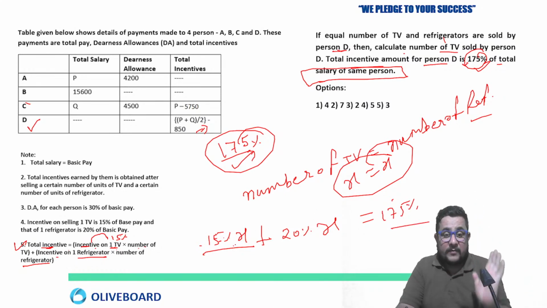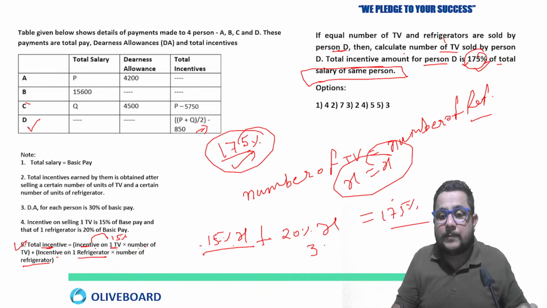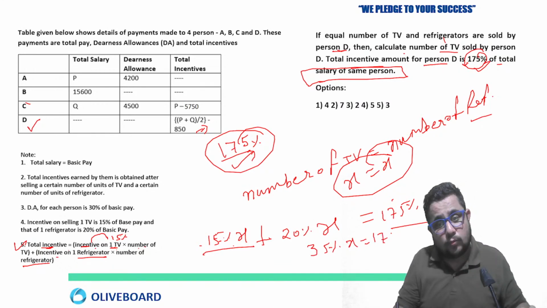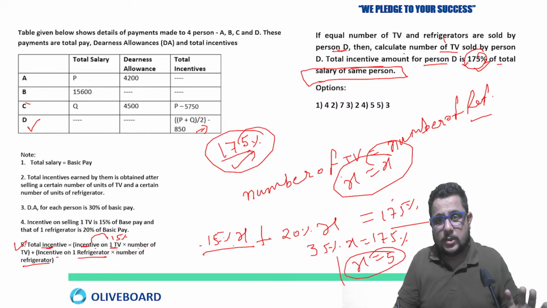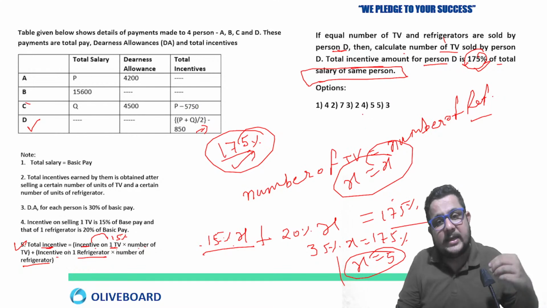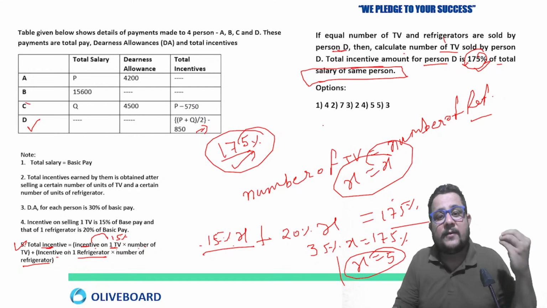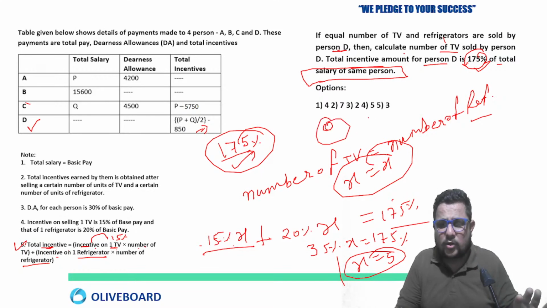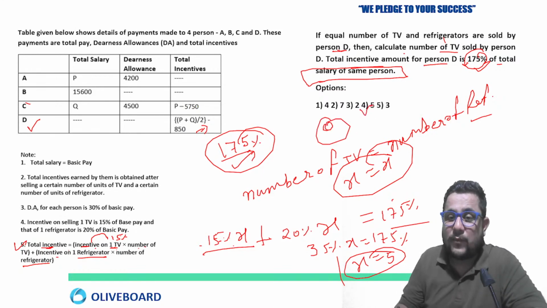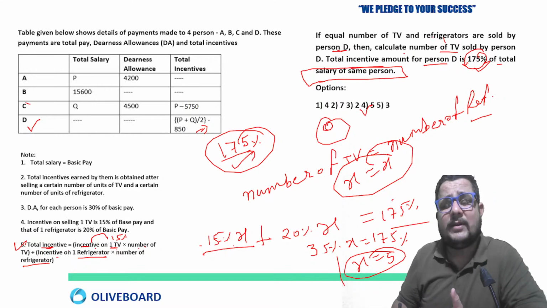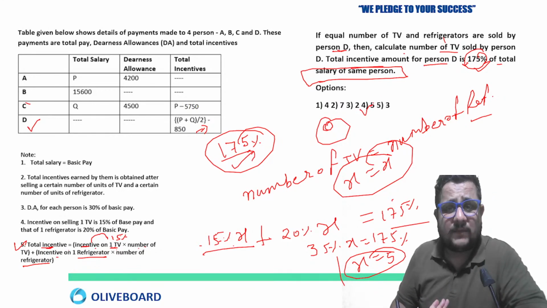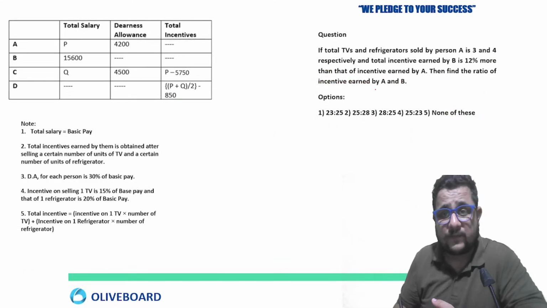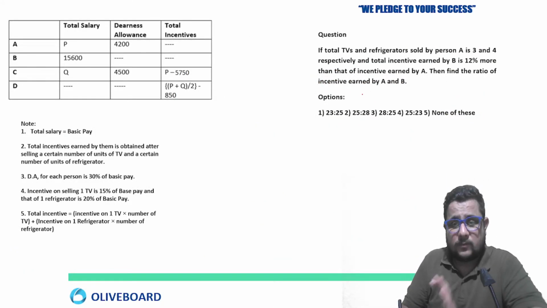Are you getting my point? 15 plus 20 will be 35%. 35% X equals 175%, so X would be equal to 5. So how many TVs? 5. How many refrigerators? 5. Their difference is going to be 0, which they are not going to ask actually. So the option was number of TVs 5, number of refrigerators 5.